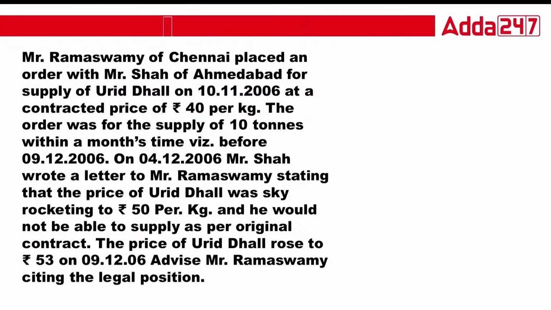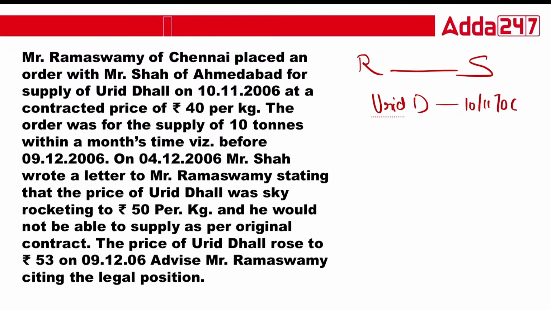Now, Mr. Ramaswamy of Chennai placed an order with Mr. Shah of Ahmedabad for supply of urad dal on 10/11/2006 at the contract price of 40 rupees per kg. It means at the time of the contract, that is when the contract was done, the price of the urad dal was 40 rupees per kg. The order was for supply of 10 tons within a month.